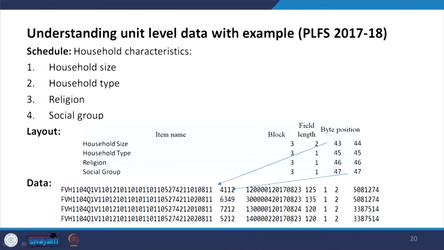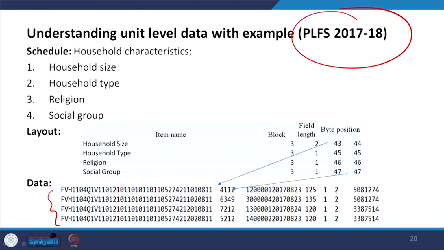Now we are taking a snapshot from the original data, from some of the extracted information from the data, and presenting it for your clarity. This is with respect to the latest PLFS, Periodic Labour Force Survey data set of 2017-18. It contains the schedule of household characteristics: household size, household type, religion, social groups, and other information also. So let me explain how these are given in our notepad file.